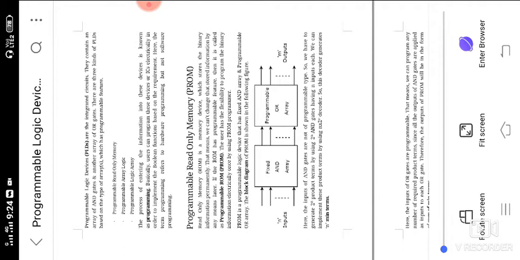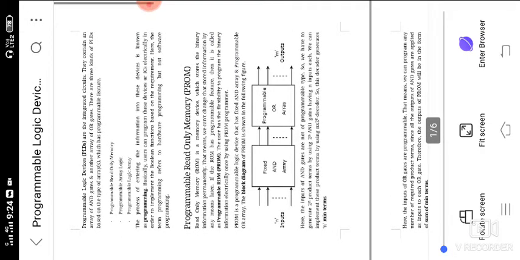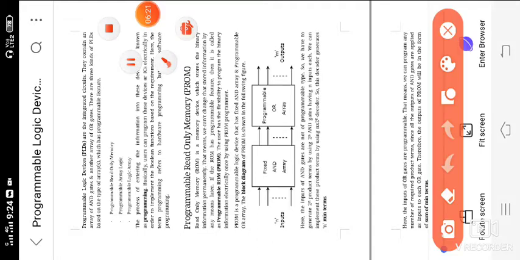A ROM stores binary information permanently. That means we cannot change the stored information later. If the ROM is programmable in future, then it is called programmable read-only memory. It is flexible: binary information can be stored electrically, once, using a program. This is the functional block diagram. Let us observe this block diagram. This is the PROM circuit diagram.